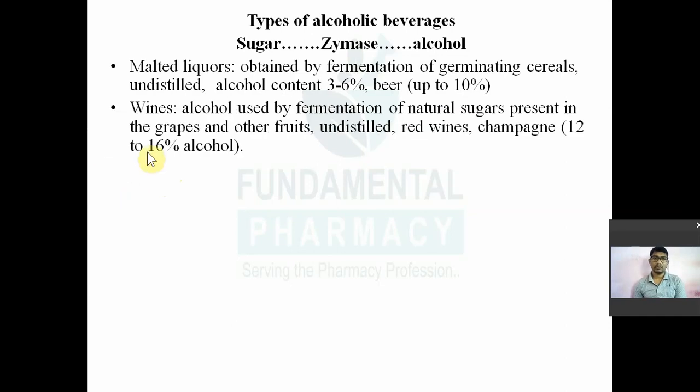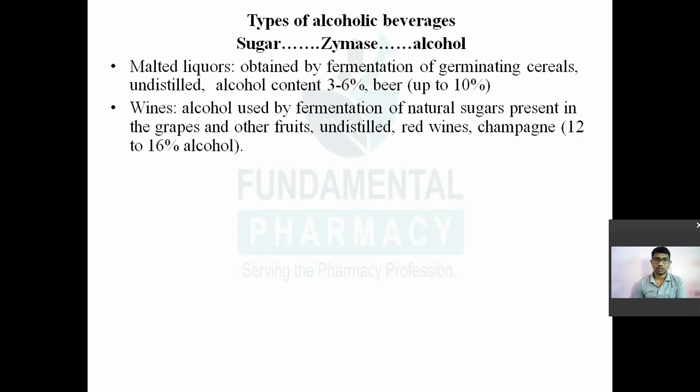Now second is wines. Alcohol is produced by fermentation of natural sugars present in the grapes, other fruits, etc. Again this alcohol is undistilled from the original raw material. Okay, so here they make grape juice, and they ferment that. The natural sugar in grapes, or in another fruit like apple, is used to produce it.